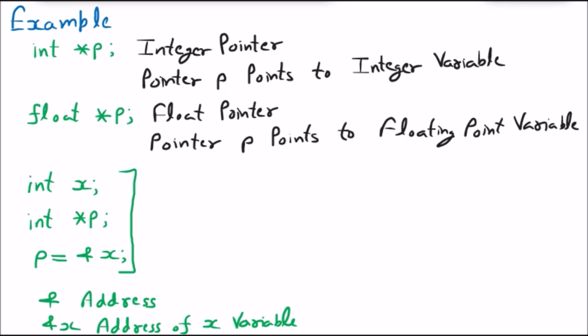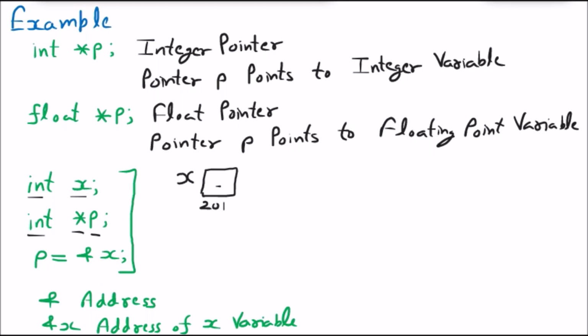Let us suppose that we are saying int x. That means in the memory we have a certain block, and let us suppose the address of that block is 201, and the name is x. Some value may be there or not, we are ignoring it because right now we are learning about the pointer. Then we are saying int star p. Star means it is a pointer variable.